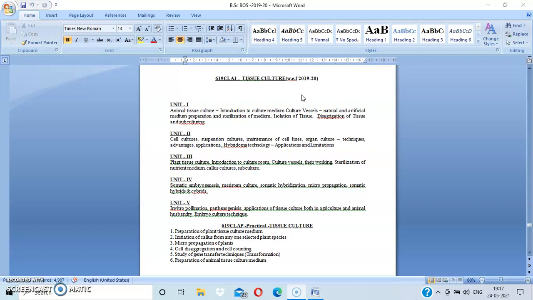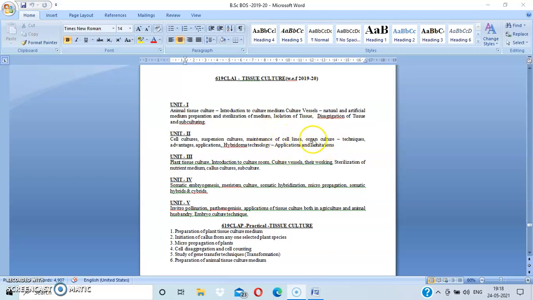Okay, then coming to unit 2, here you study cell cultures, suspension cultures, maintenance of cell lines, organ cultures, techniques, advantages, applications, hybridoma technology, applications and limitations. Here you study how cell cultures are done. Suspension cultures means you cultivate your tissues in liquid media. Such kinds of cultures are known as suspension cultures. Then how to maintain cell lines you also study here.